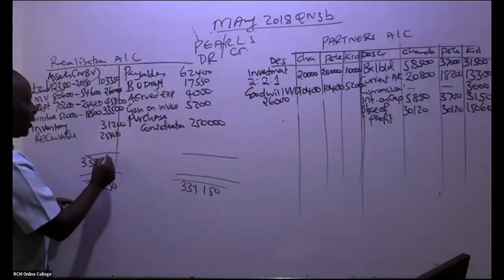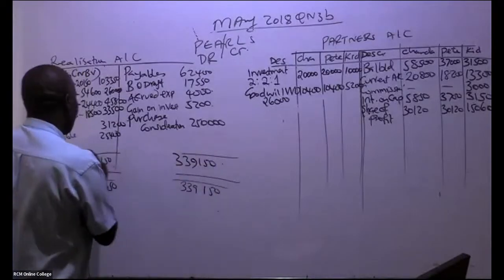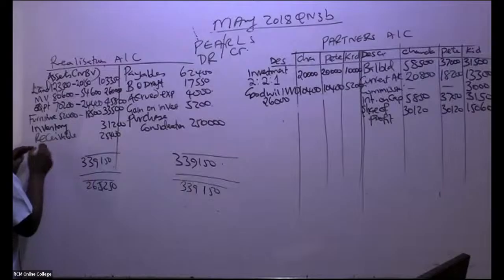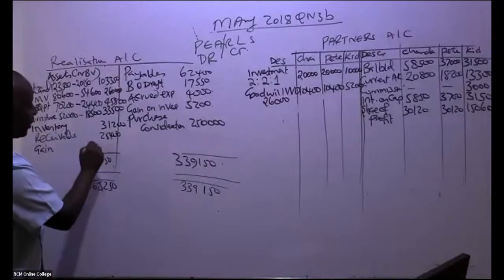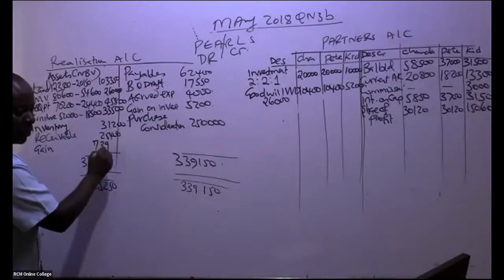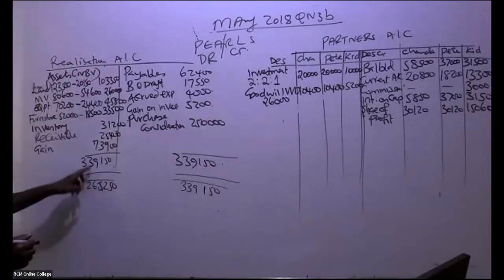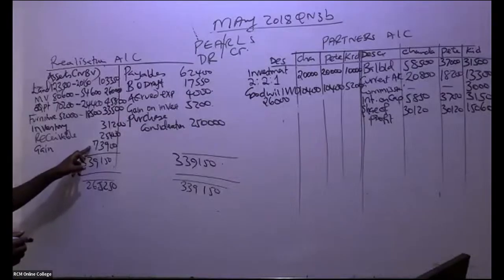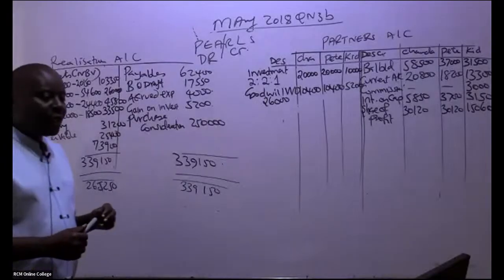339,150 on the credit side, meaning that the balancing figure comes here on the debit side. And if it comes here, it is a gain. So it is a gain on realization, which I'm told by somebody is 73,900. If you take this minus this, you get that figure. So is that okay, ladies and gentlemen?